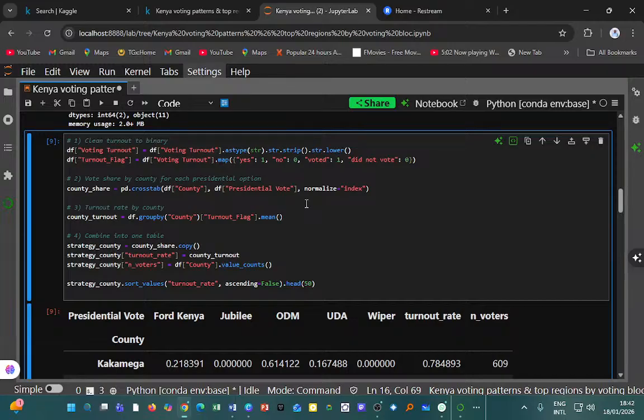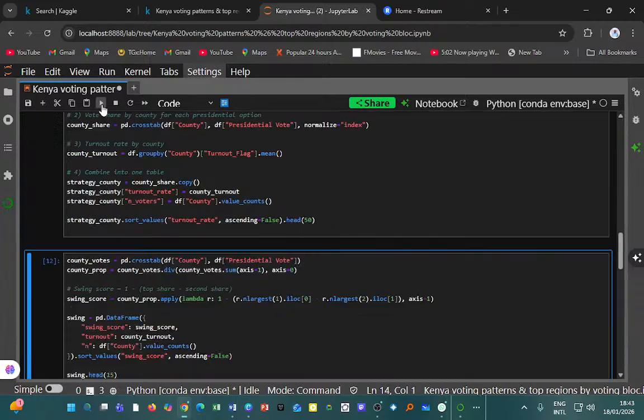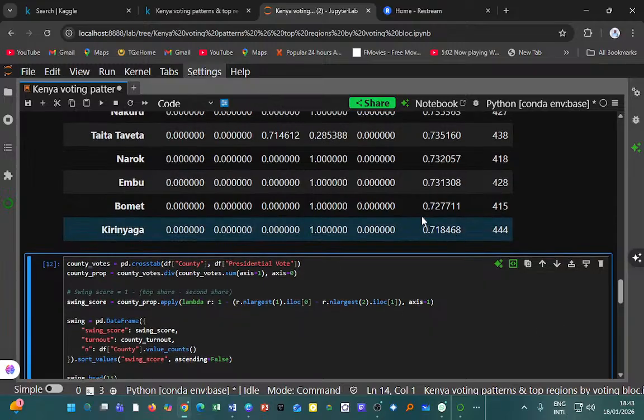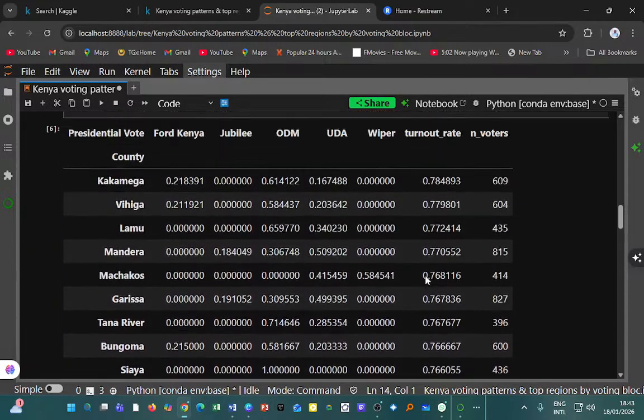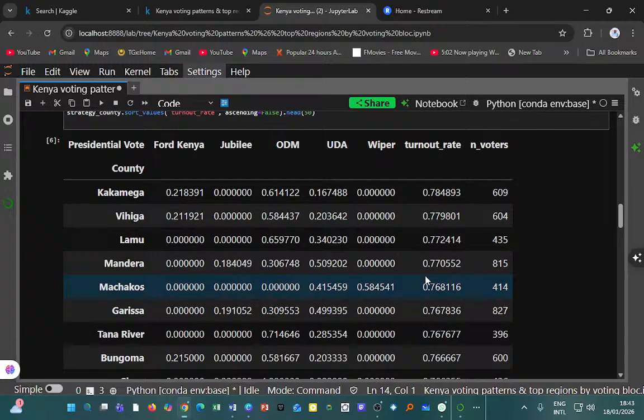The next thing that I'll do is to clean turnout to binary. Then next, I do what I call the vote share by county for each presidential option. After which, I do what is called turnout rate by county. Then I combine all that into one table, so the strategy by county, then I see the turnout rate. If I do this, this is what I turn out with.